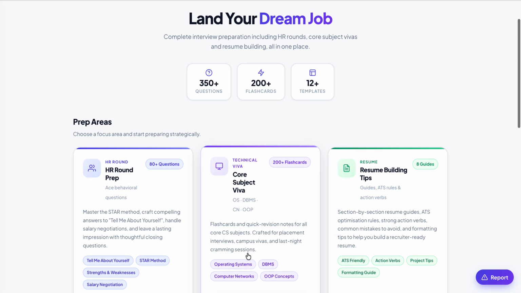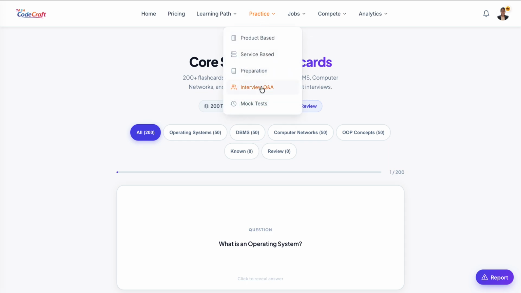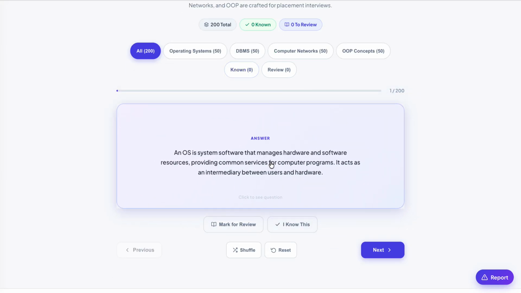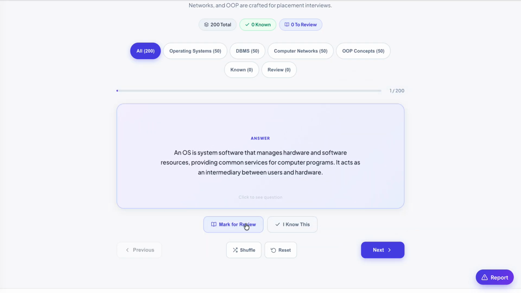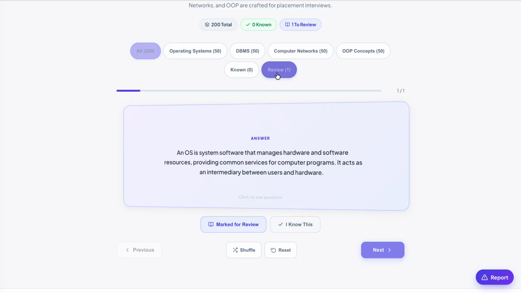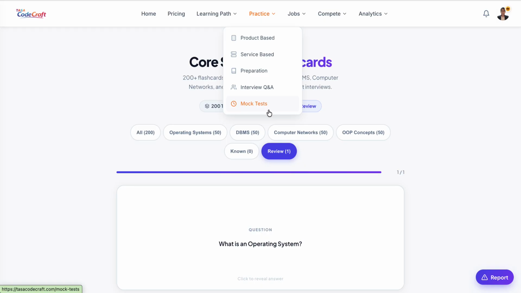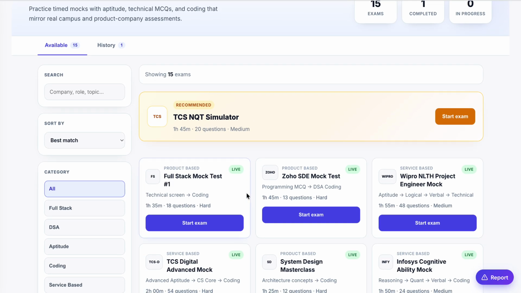And then likewise for the core prep, once you have studied the core concepts in that preparation, you can practice here. These are flashcards. What is an operating system? This is a question. If you want to reveal the answer, if you know this answer, you can click I know this, or else you can mark it for review and you can review it at the last moment also.